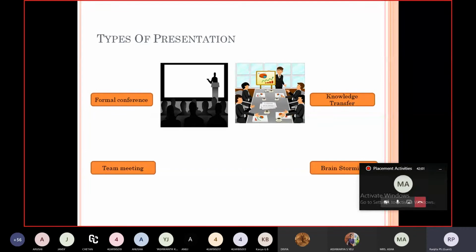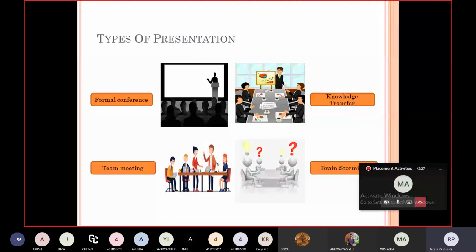Team meeting. This is limited to the team members only. It is a less formal setup, usually conducted in boardrooms or other private spaces. It is a presentation along with discussion. Next, the last one, brainstorming. This is restricted to a close group only. A brainstorming session involves a lot of discussion along with the presentation. You have to be prepared for the questions they are going to ask, along with your ideas.